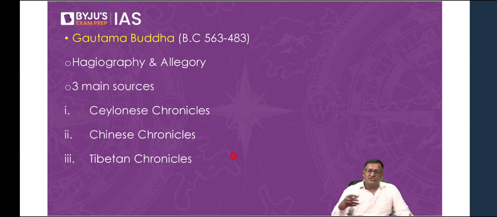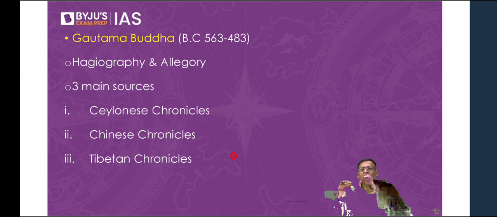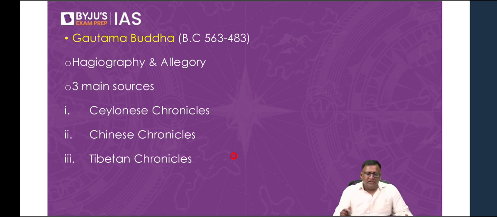Buddhism is a very popular topic. So from the story of the Buddha, which you hear now, you should be able to answer all those questions. That's what I hope and pray. Now let's start this topic called Gautama Buddha. So Gautama Buddha, this is the most popular version of his reign period, 563 to 483 BC. So he lived for 80 years. He's supposed to have lived for 80 years on this earth. And this is the most acceptable time period of the Buddha, 563 to 483 BC.